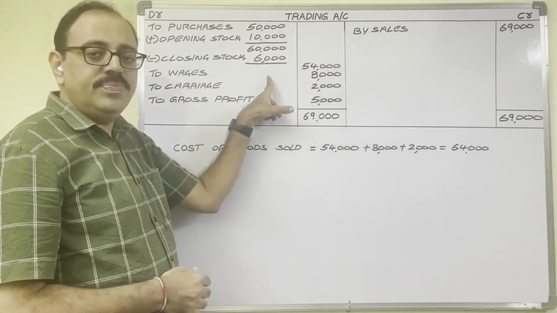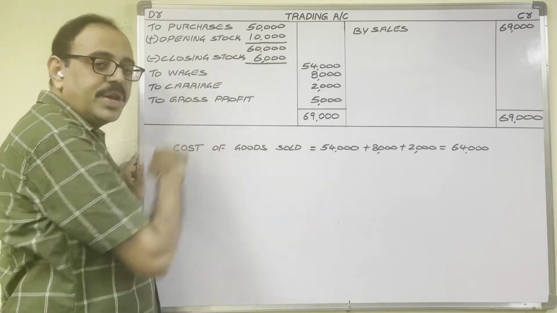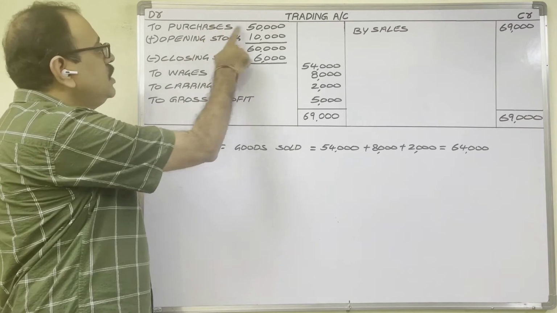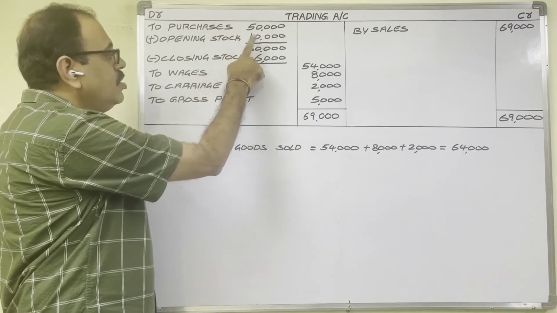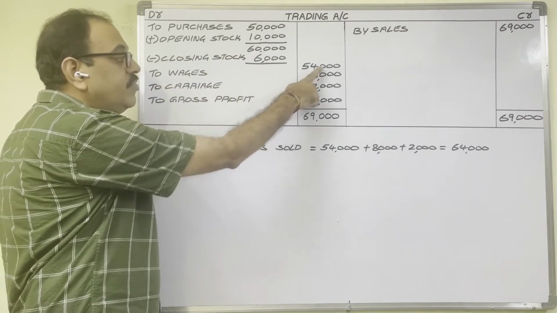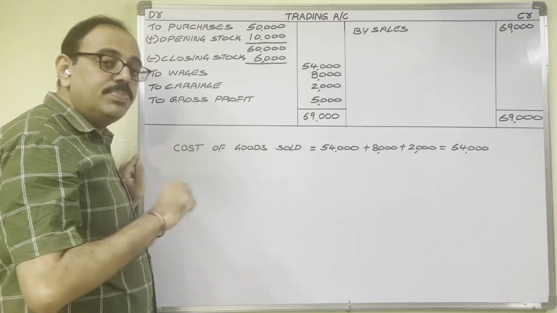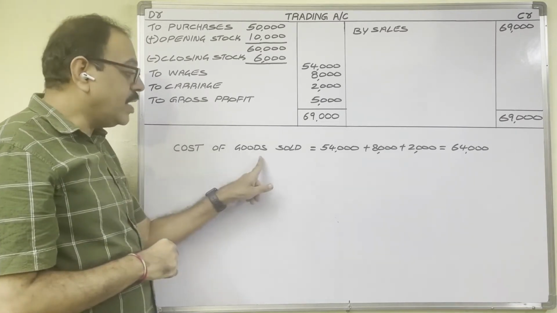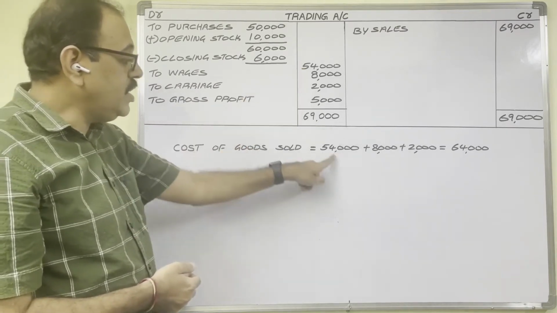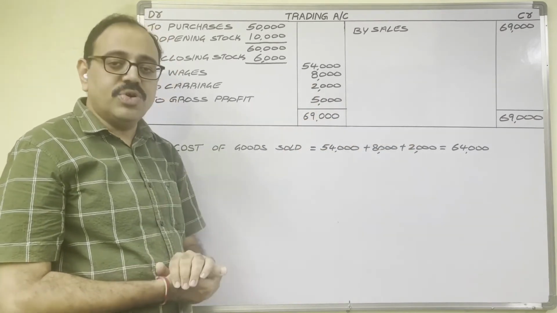See this trading account. What is the difference? Instead of writing opening stock and closing stock separately, we adjusted these two amounts to purchases. So purchases 50,000 plus opening stock 10,000, total 60,000, minus closing stock 6,000, final amount 54,000. If you adjust opening stock and closing stock to purchases, it becomes easy to calculate cost of goods sold. So cost of goods sold is equal to 54,000 plus 8,000 plus 2,000, directly 64,000 rupees.